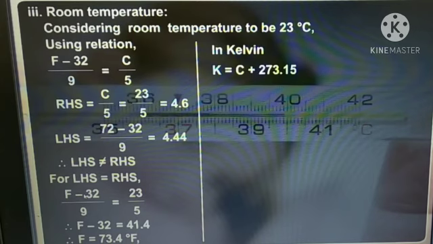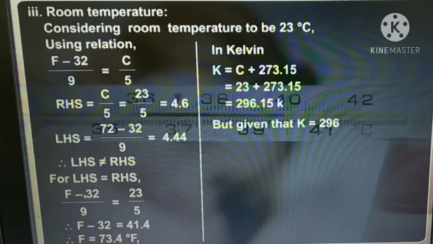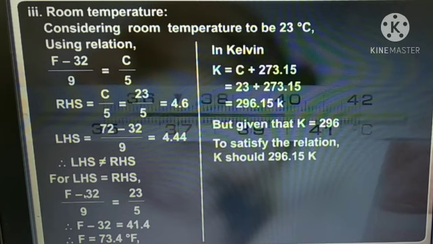In Kelvin, K is equal to C plus 273.15 equal to 23 plus 273.15 equal to 296.15 Kelvin. But the given K is 296. To satisfy the relation, K should be 296.15 Kelvin.